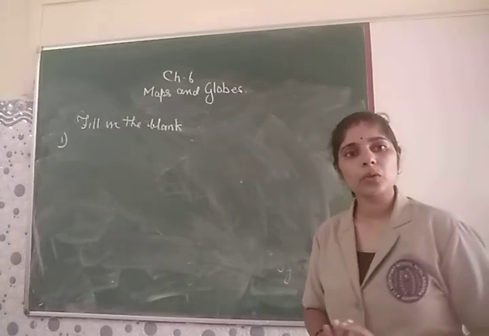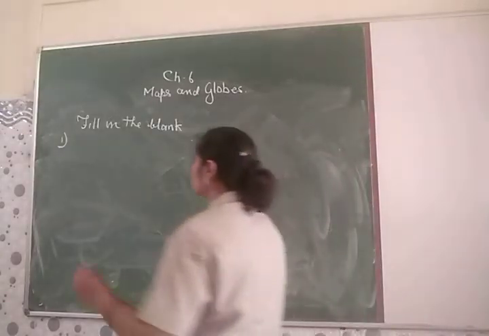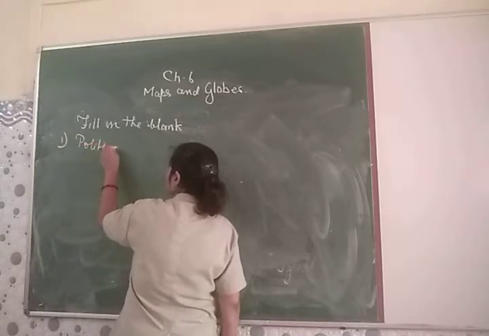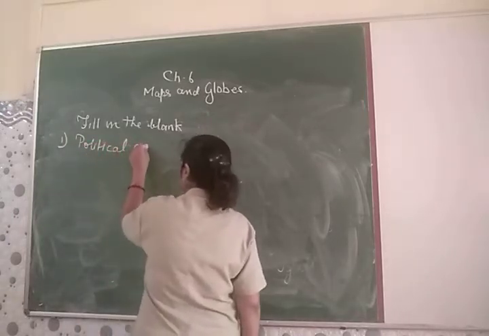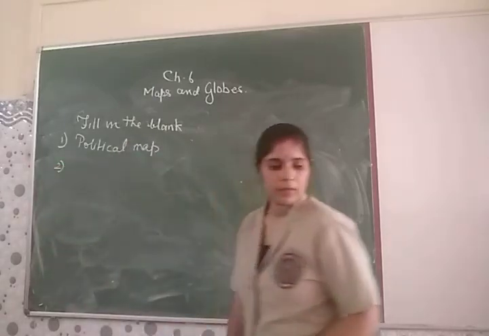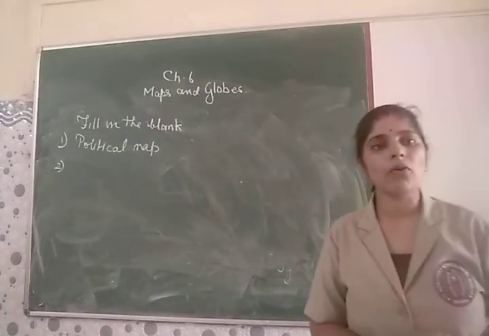So, which maps are used to locate capitals? They are your political map. So, your answer is political map.